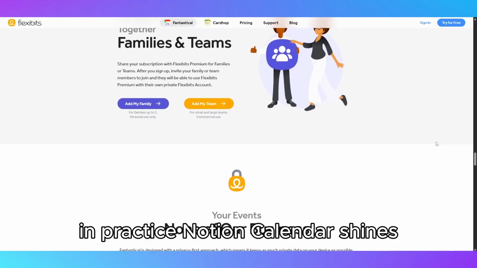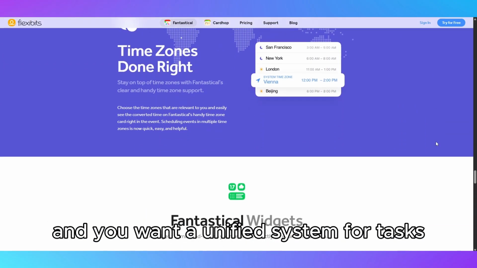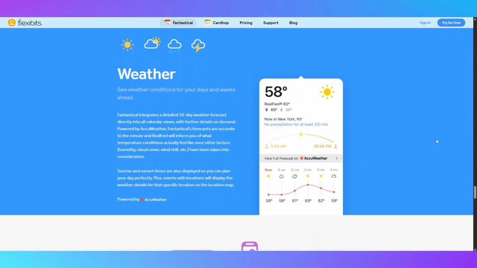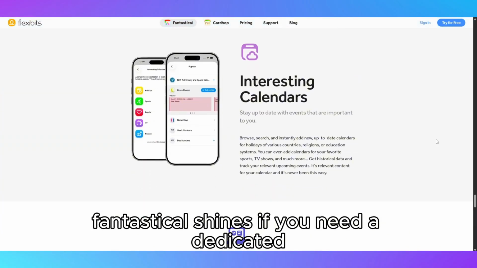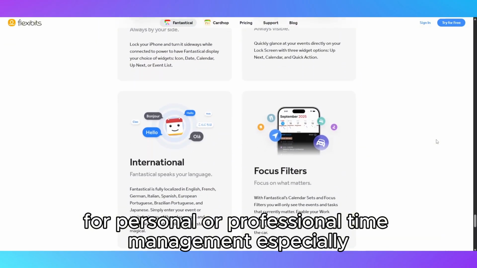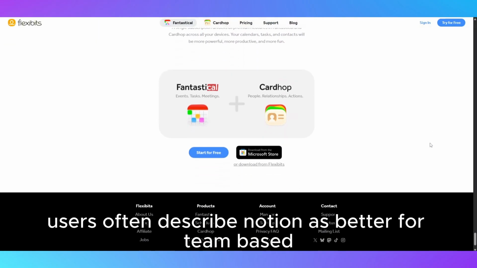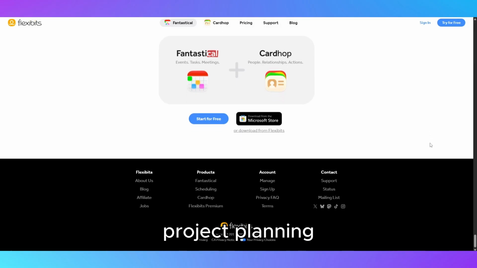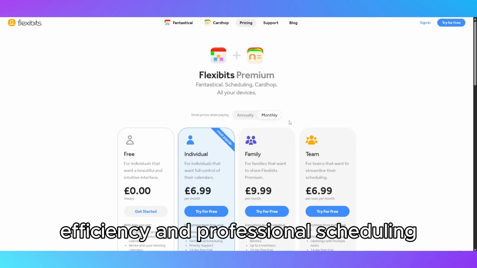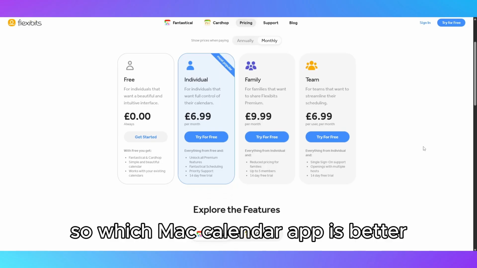In practice, Notion Calendar shines if your workflow revolves around project management and you want a unified system for tasks, notes, and schedules. Fantastical shines if you need a dedicated, fully featured calendar for personal or professional time management, especially when syncing across multiple services. Users often describe Notion as better for team-based project planning and Fantastical as better for individual time efficiency and professional scheduling. So, which Mac calendar app is better?